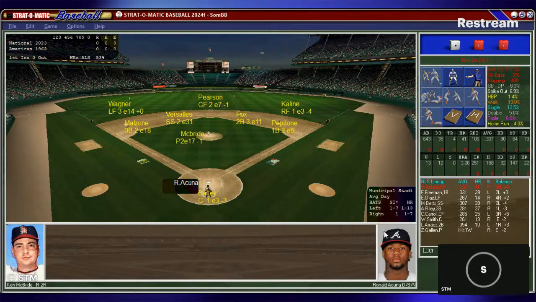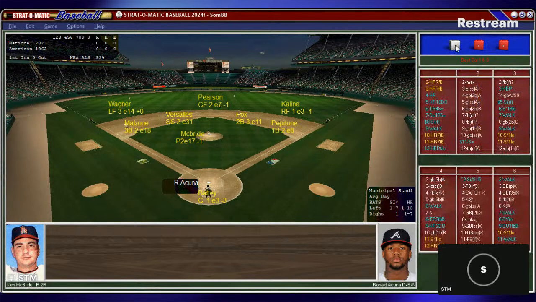For the National League, Ronald Acuna leading off in right, followed by Freddie Freeman. Batting third will be Diaz in left, Betts at short, Riley at third, Corbin Carroll in center, Will Smith behind the plate, Lewis Arraez, and for the Diamondbacks it is going to be Zac Gallen. So Gallen versus McBride. Let's play baseball. It's All-Star Series, time machine style, as the National League of 2023 takes on the American League of 1963. Let's play baseball as McBride waits and sets. Here we go, and the pitch.